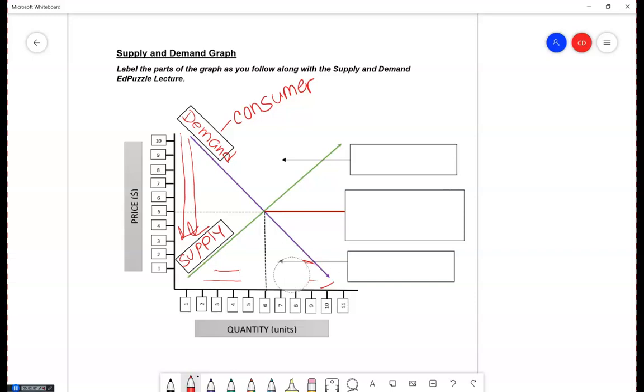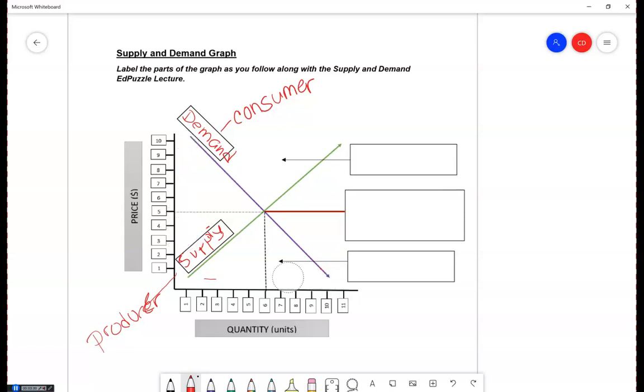Okay? Now, switch gears. I keep erasing this, I apologize. And think about the supply curve, and think about being the producer. Right? The more you can get for something, the more you're willing to supply. Okay, so that should help you when you're thinking about the two curves. That the demand curve, we think like a consumer. Supply curve, think like the producers.